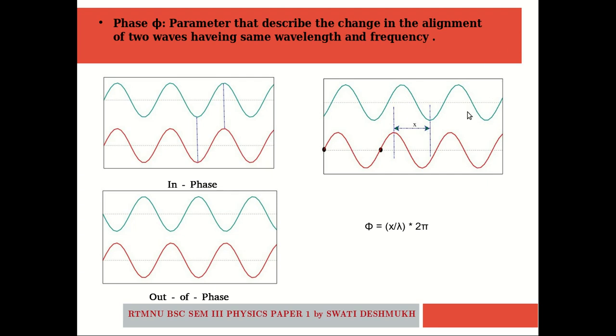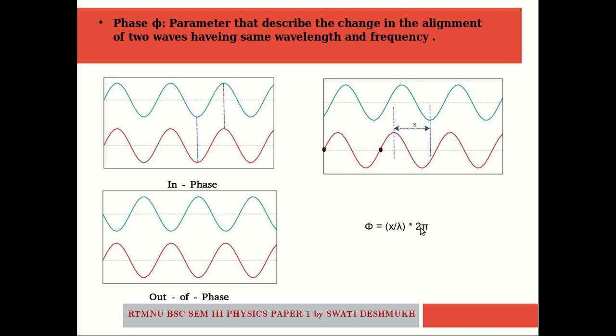In that case, if we have to calculate the phase difference between any two points of two waves that are the same in frequency and wavelength, but have some change in alignment, we have to use the formula phi equals x by lambda, where lambda is the wavelength of the wave, multiplied by 2 pi.